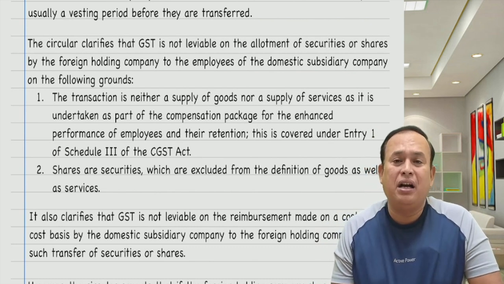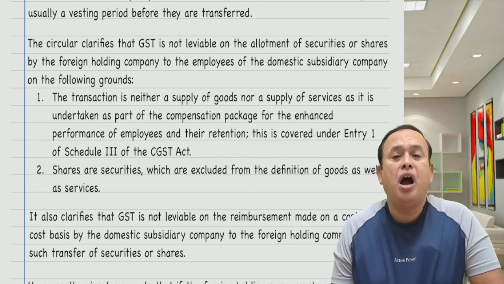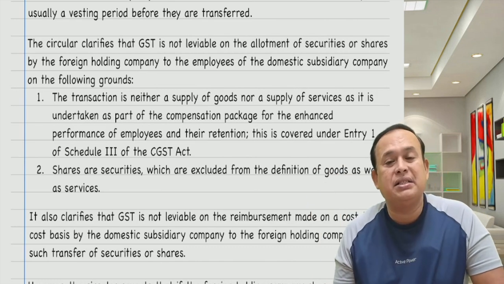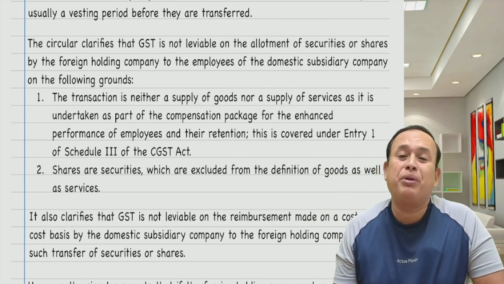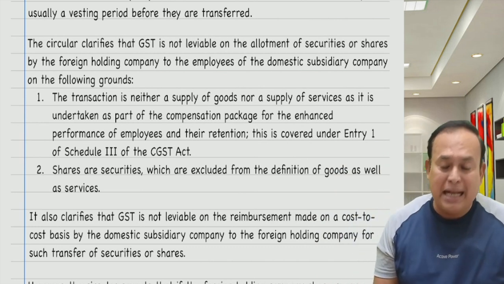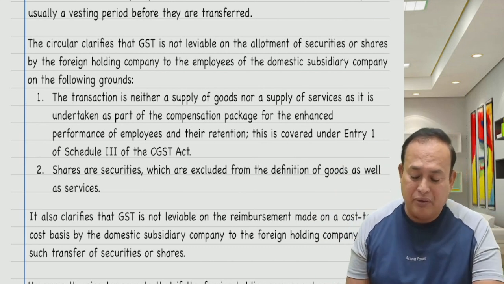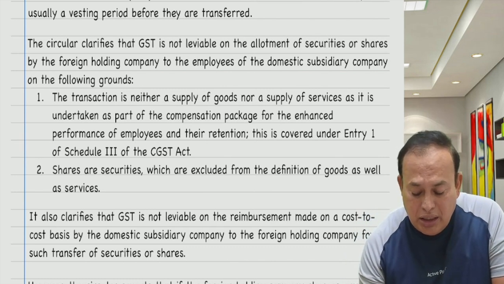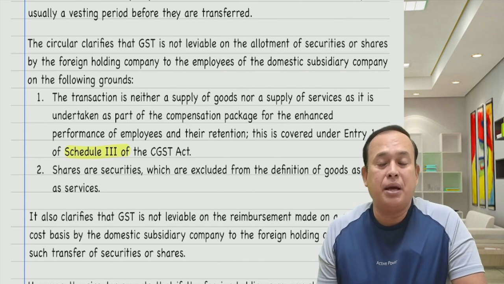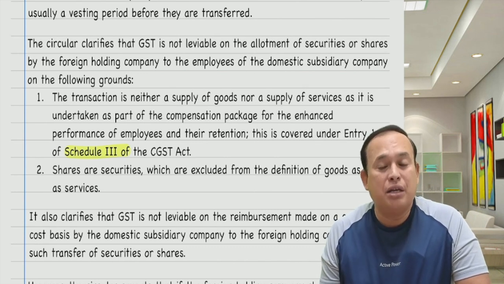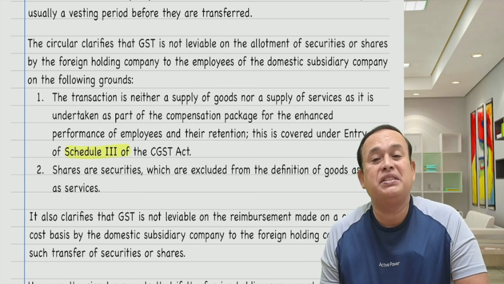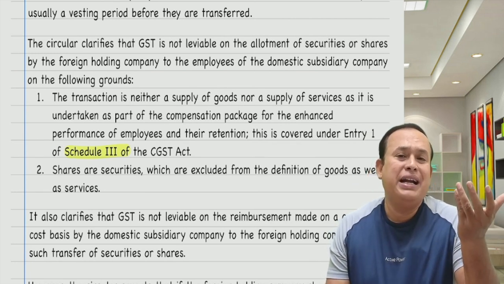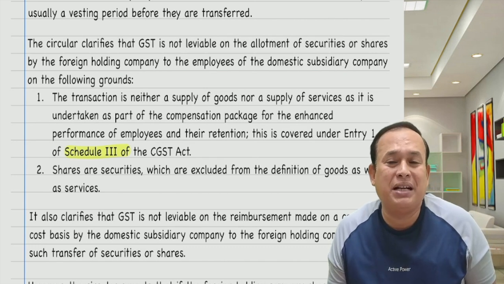To a subsidiary company in India, let us say Microsoft India, providing shares of their holding company to their employees is nothing but supply excluded. As you are aware, the transaction is neither supply of goods nor supply of services, and moreover, it is covered under entry number 1 of Schedule 3, which is supply excluded. The employee provides the service to the employer in the course of employment. Such allotment of the shares forms part of the salary, under the head salary. Therefore, it is in the course of employment, which is not going to be taxed under GST.